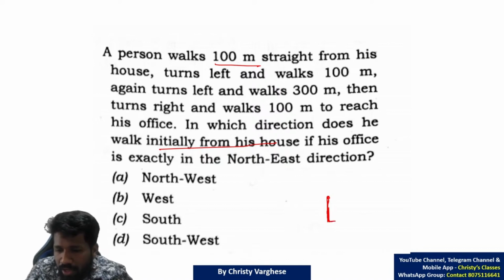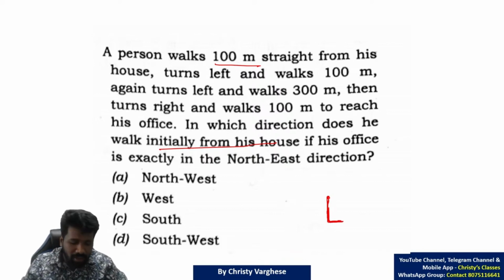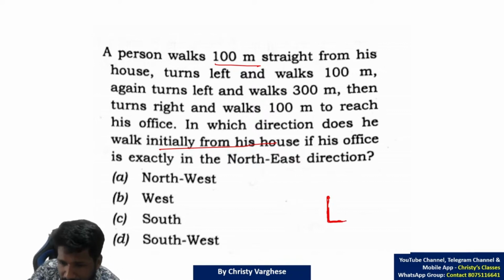Upside down, so right and left you have to consider in reverse order. I mean upright right will be upside down left. So this is the left. Turns left and walks 100 meters. Again 100 meters. Again turns left, this is the left direction, and walks 300 meters.